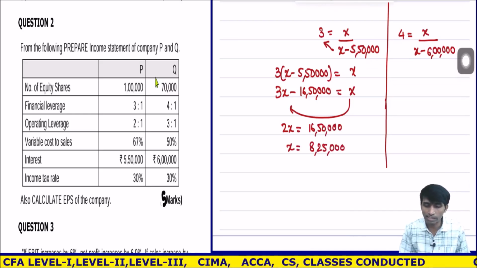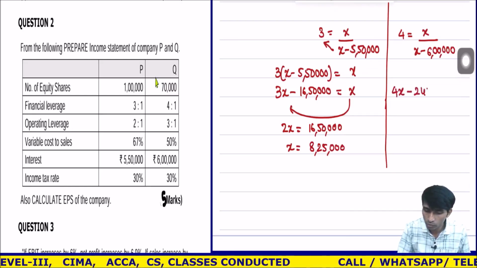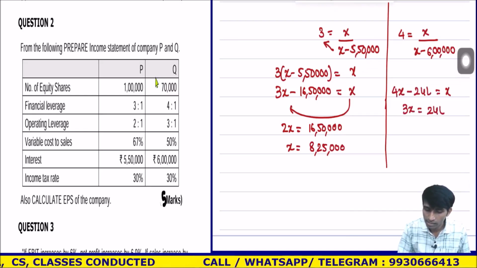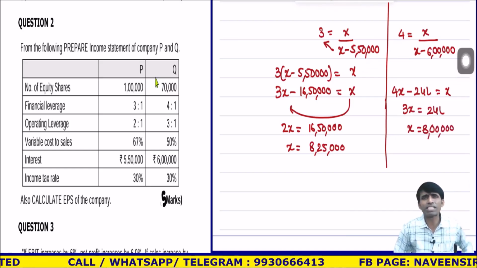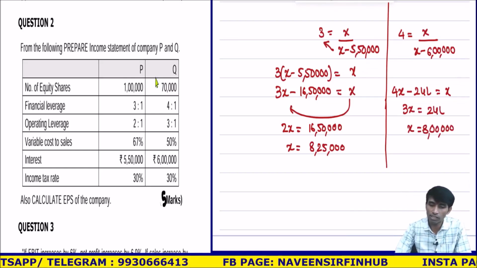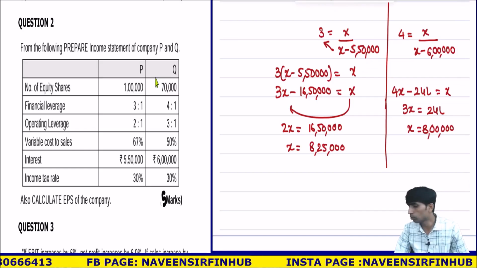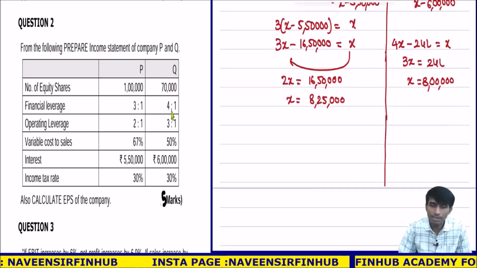That is 8,25,000. So I have got EBIT. In the same way here, I am directly writing 4X minus 24 lakhs is equal to X. 3X is equal to 24 lakhs. X is equal to 8 lakhs. Simple. This much calculation you should be able to handle. Otherwise it will be very difficult for us to pass the exam. Going ahead, once this is done, EBIT is ready.